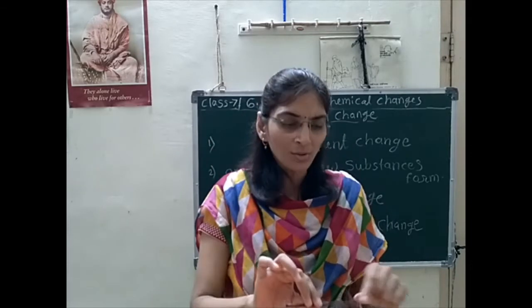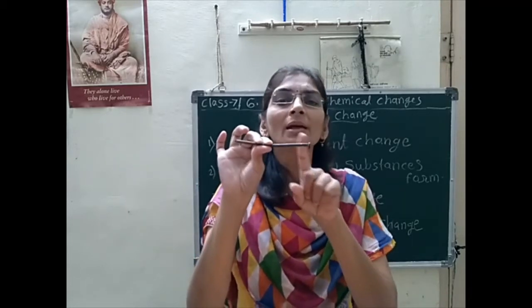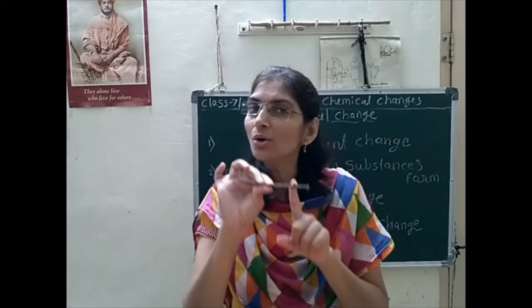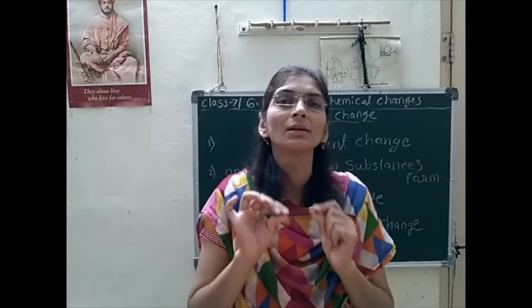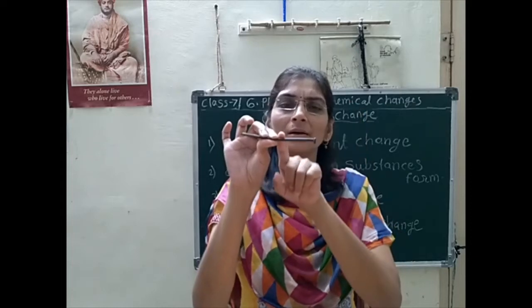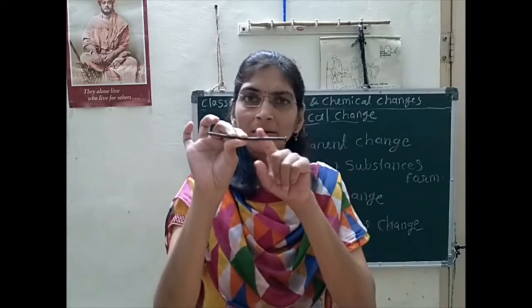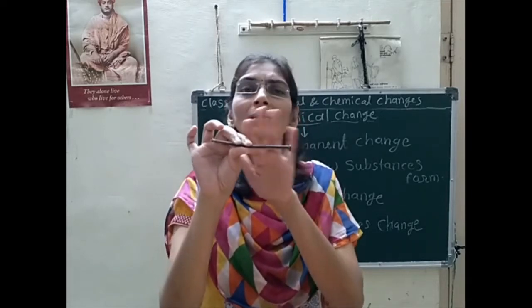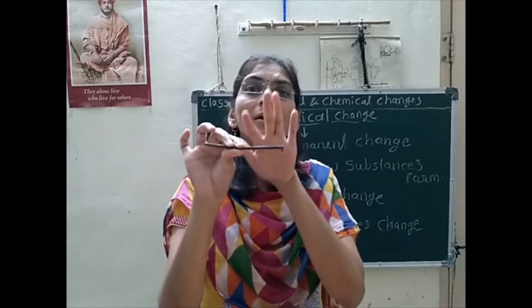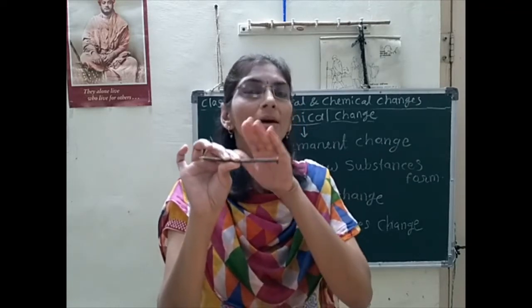We can also say it gets corroded. When it gets rusted, it gets corroded. Why are we saying it gets corroded? Because the upper surface of that iron vanishes due to oxidation, due to forming rust.